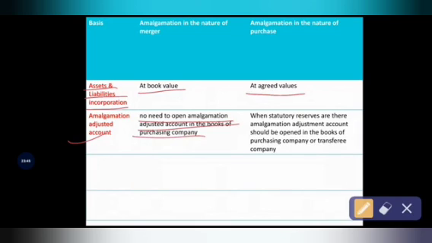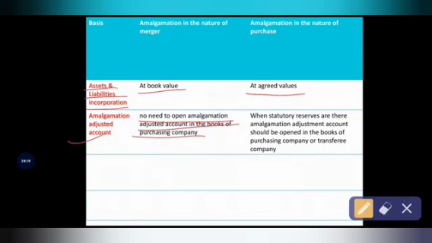In case of amalgamation in the nature of merger, there is no need to open the amalgamation adjustment account in the books of the purchasing company. In amalgamation in the nature of merger, companies have no necessity to open it.